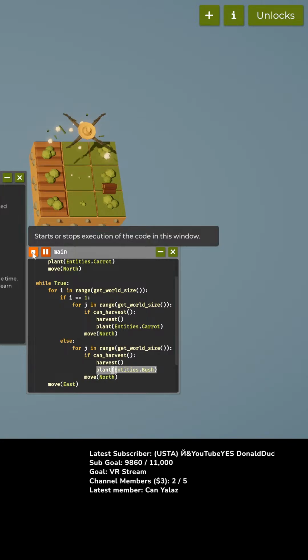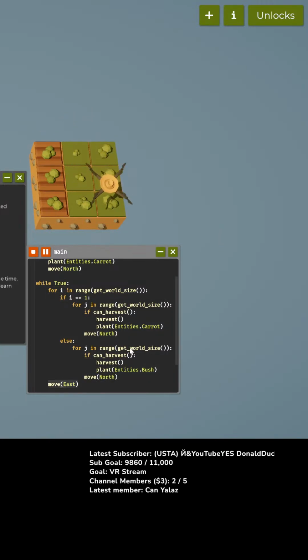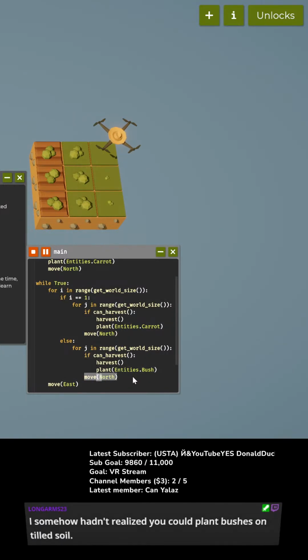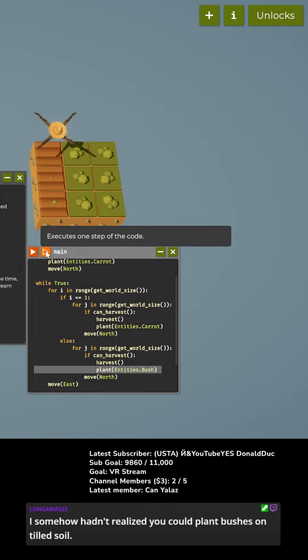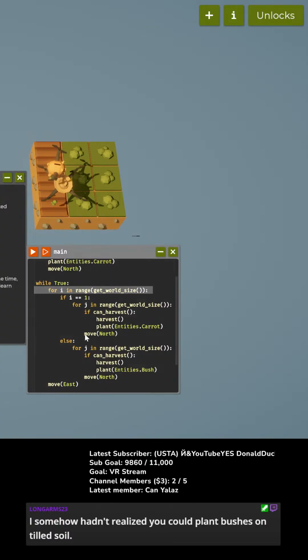So why does it do that twice? That is what confuses me. Okay, so we do harvest. And then we're going to plant, and we're going to move north. And then... Oh!